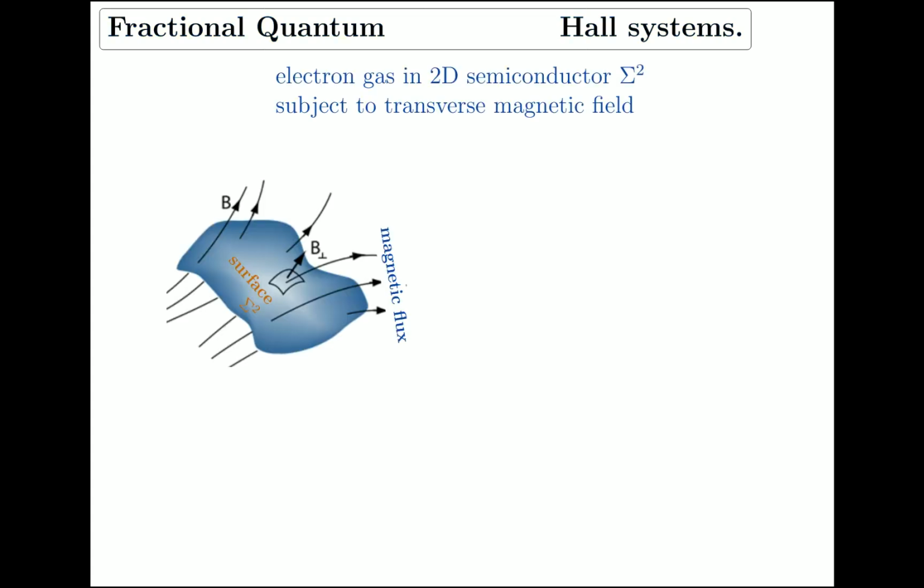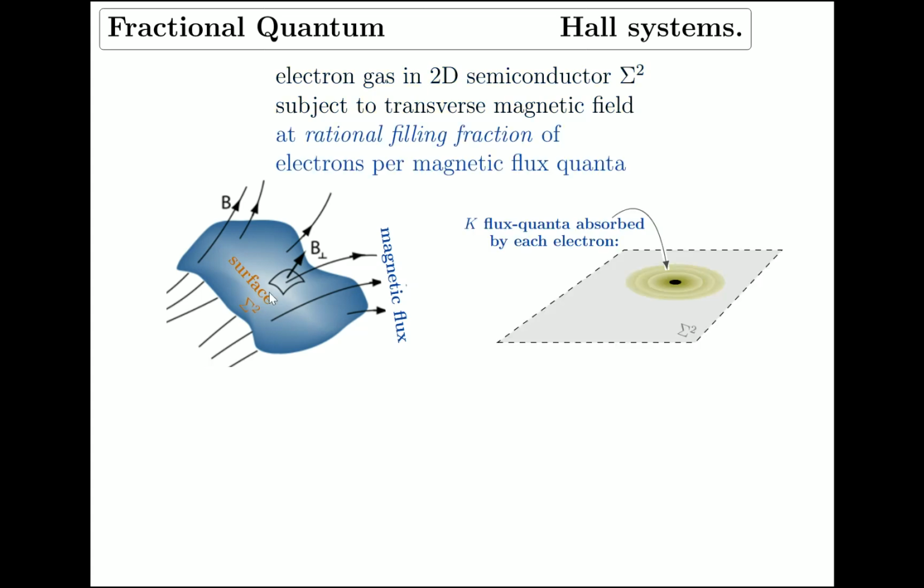So let me explain. Fractional quantum Hall systems first, without the anomalous. What are they? So we're looking at an electron gas that is in some way or other confined to an essentially two-dimensional surface, which I'm going to denote sigma 2, subject to a transverse magnetic field, indicated here by the field lines through some surface.